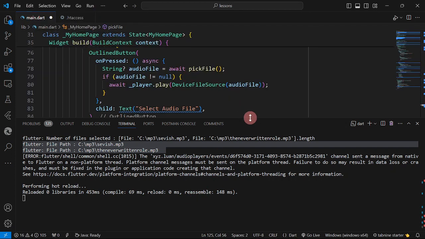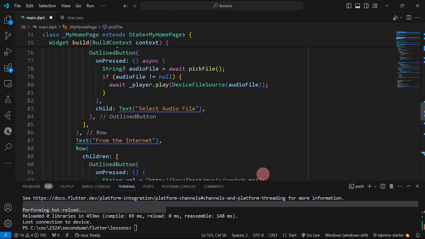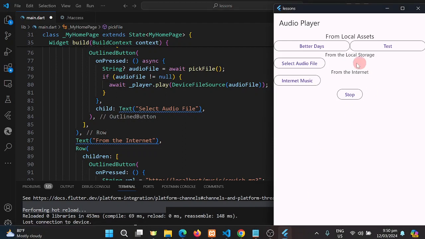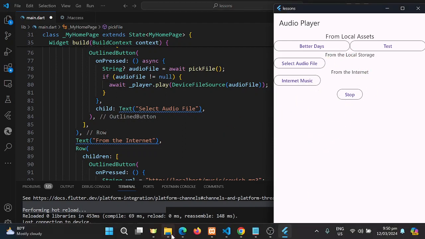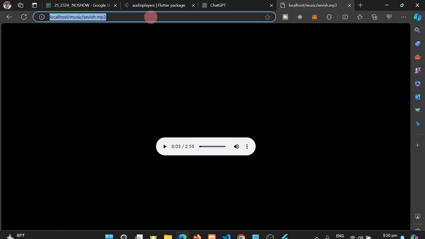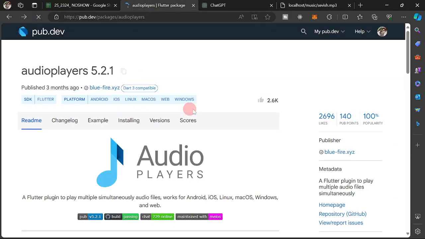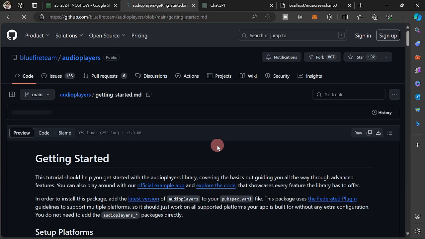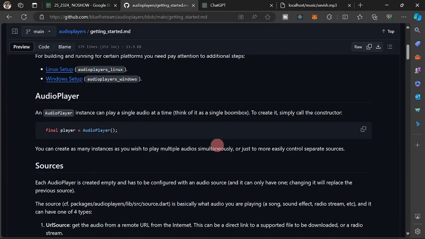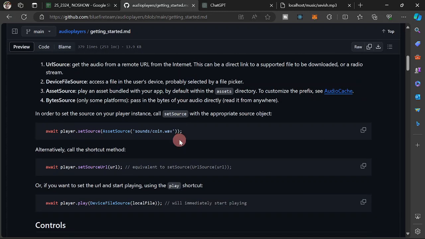So I hope you could create, now, I want you to create a much better audio player compared with what I have here. Okay? Because if you're going to go to the audio player, then go to the getting started tutorial, then you could see here a lot more ways on how you are going to work with this one.